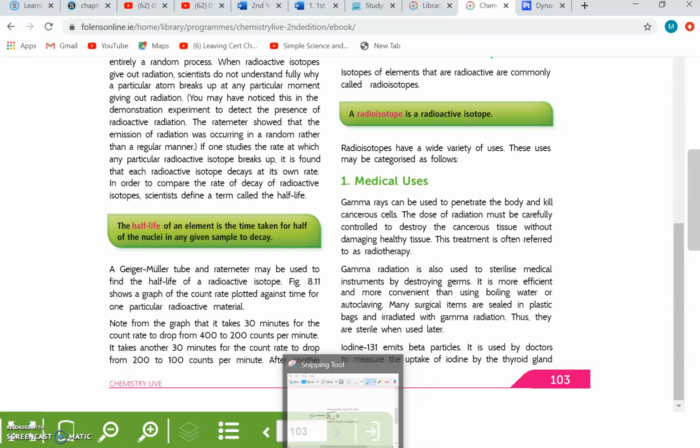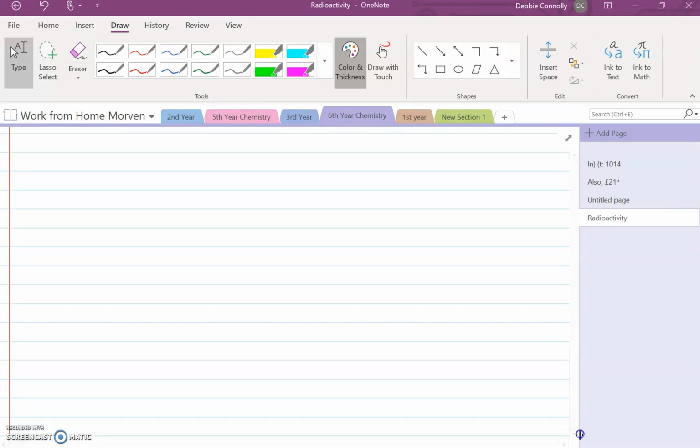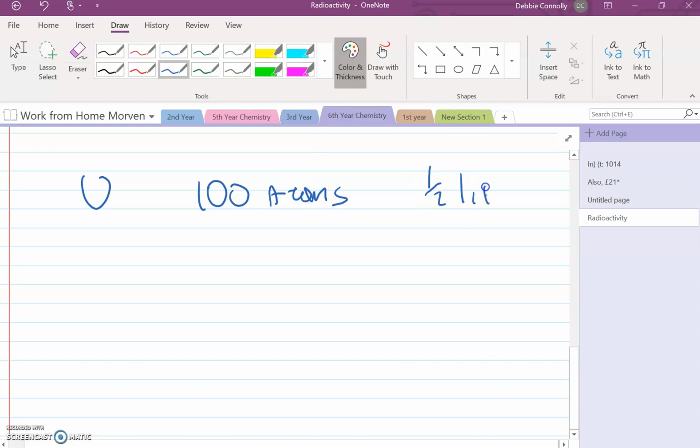Let me illustrate this. So if you think of half-life and you have uranium and you have 100 atoms, and we're told the half-life is 30 minutes.